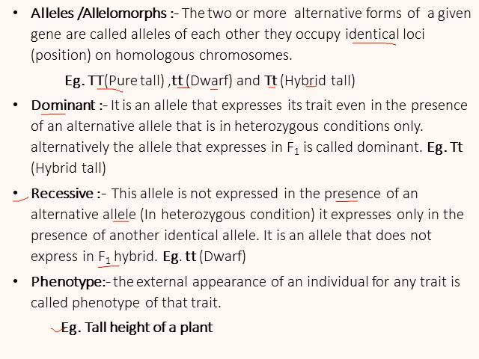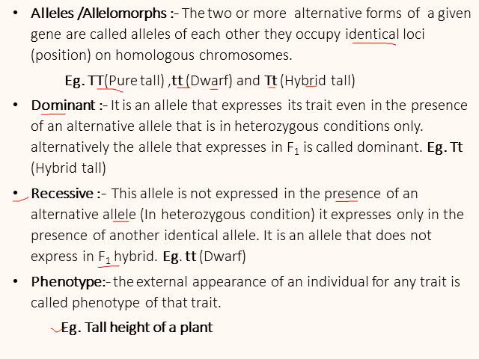Dominant is expressed in F1 generation, while recessive is not expressed in F1 generation. Example of recessive is small t, that is dwarf. Phenotype: the external appearance of an individual for any trait is called phenotype of that trait. For example, height of the plant tall, color of the seed yellow, color of the pod green.